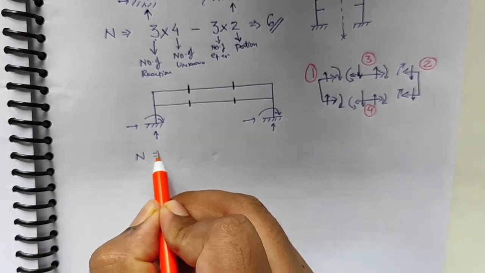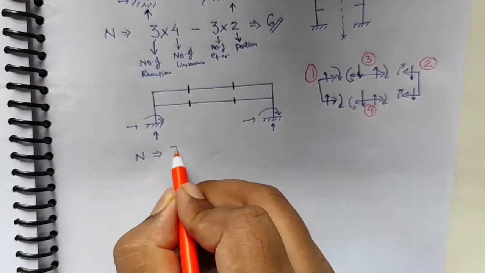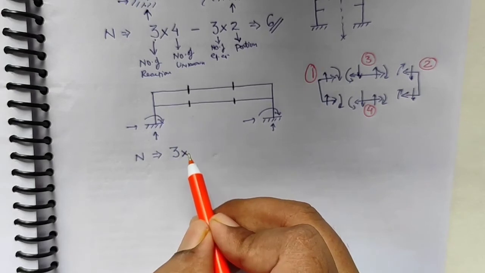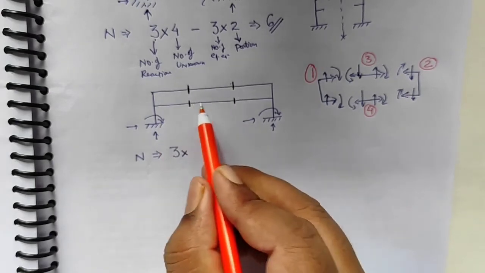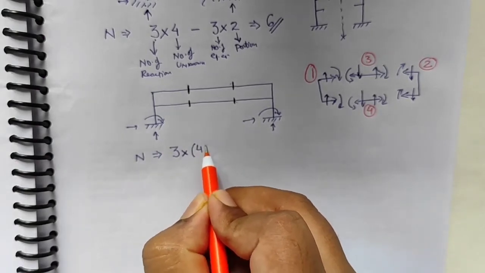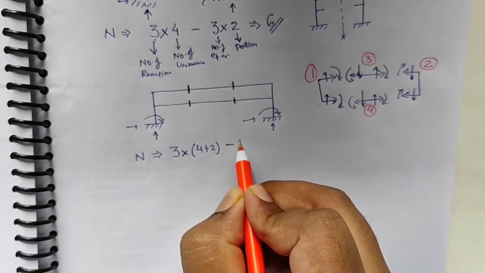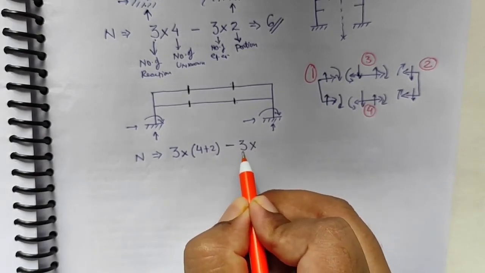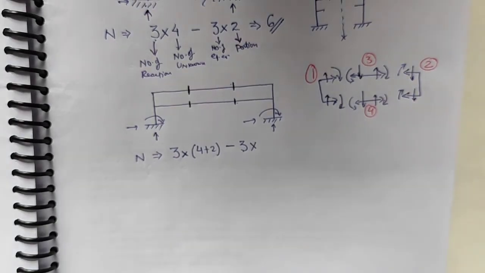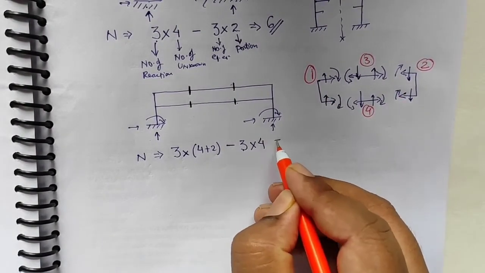In such a case, the degree of indeterminacy will be, as the number of reactions will be 3 as usual, and here I'll find the number of unknowns, that is 4 cuts plus unknowns at the supports, that is 4 plus 2, which is minus the number of equilibrium equations, which is 3 for each portion, and I have a total of 4 portions.